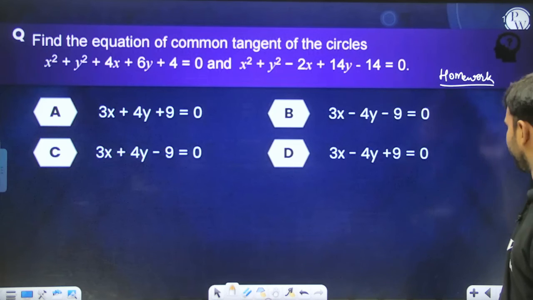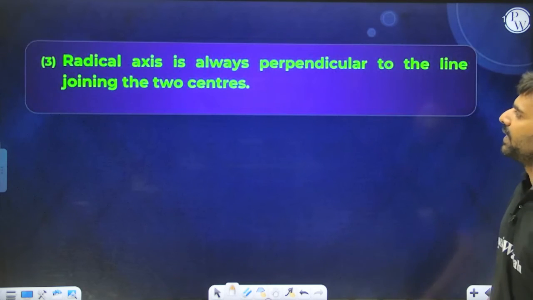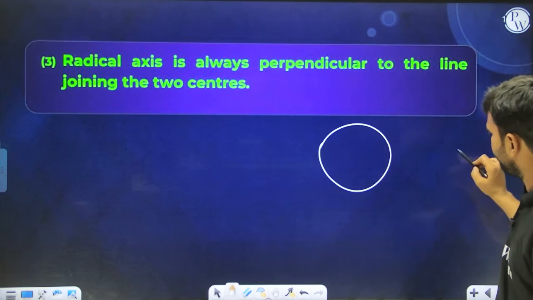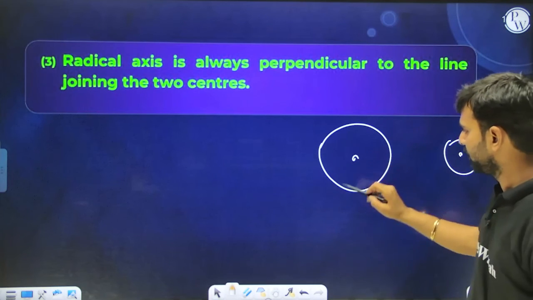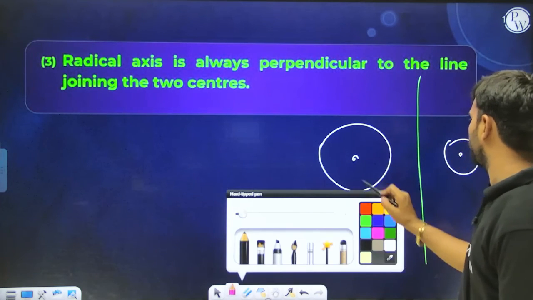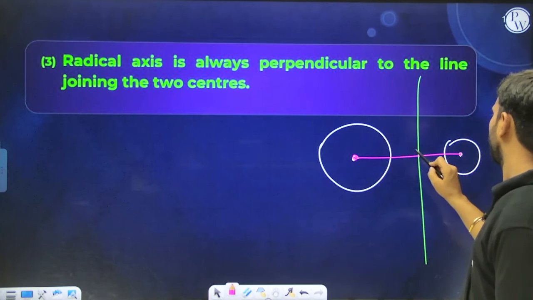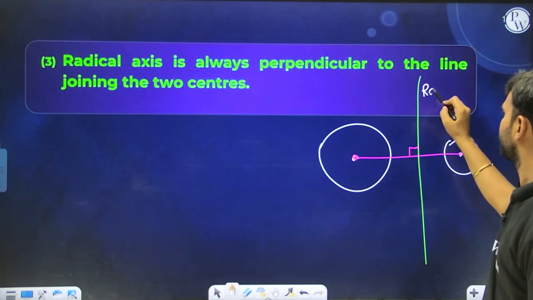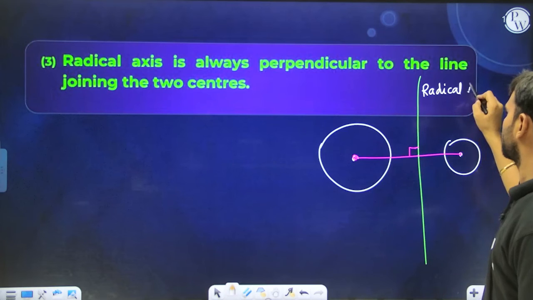Direct straightforward questions to remember the properties. The radical axis is always perpendicular to the line joining the centers. If, let's say, these are the circles, then this is always perpendicular to the line joining the centers, if this is the radical axis of the two circles.